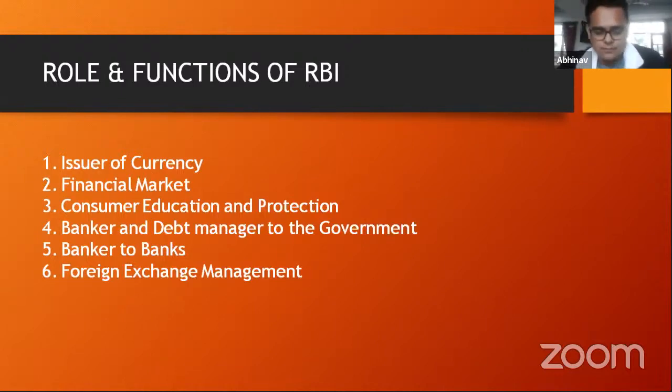Then the 5th is banker to banks, right? As I told you, RBI also has certain CRR, SLR, then there is repo rate, etc. So RBI borrows money from the banks sometimes. RBI can lend money to the banks. Let's say if the banks have a certain shortfall of liquid cash, then the RBI lends money to the banks. Therefore, RBI is a banker to banks.